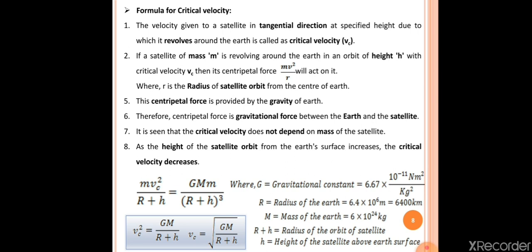Here capital G is the gravitational constant, and its value is 6.67 into 10 raised to minus 11 newton meter square per kg square. The second thing is capital R, which means radius of earth. The value of R is 6.4 into 10 raised to 6 meter, that is 6400 kilometer. The next one is capital M, the mass of earth, whose value is 6 into 10 raised to 24 kilogram. Next is R plus h, which means radius of orbit of the artificial satellite. And last, small h means height of the satellite above the earth's surface.